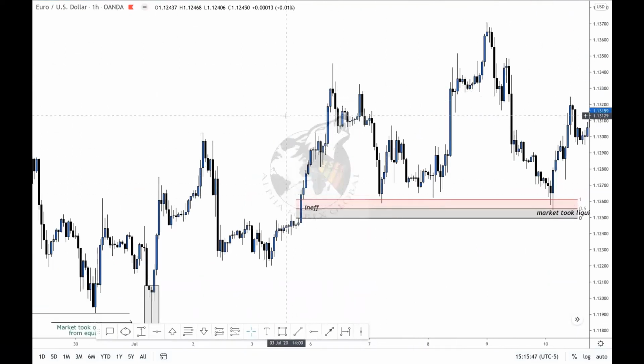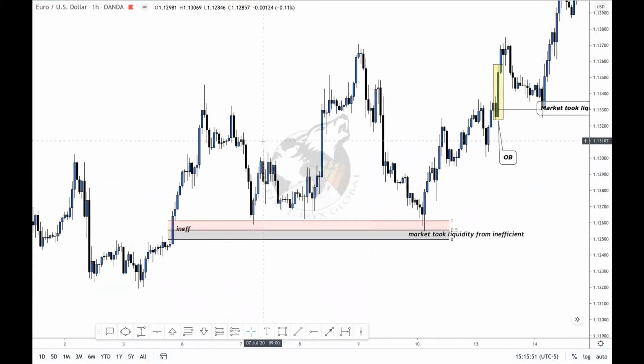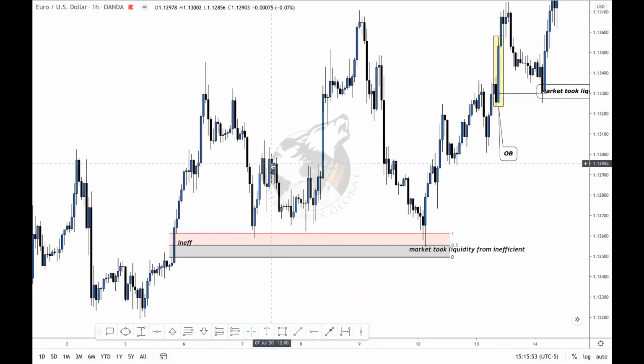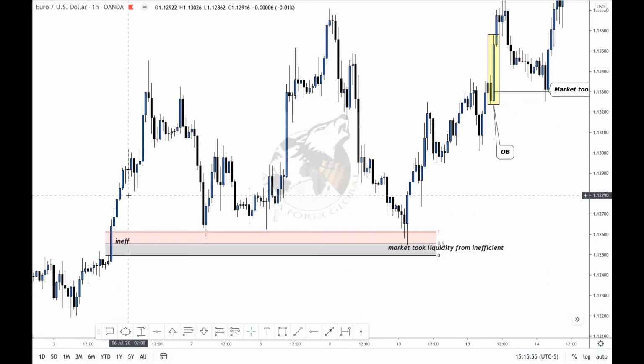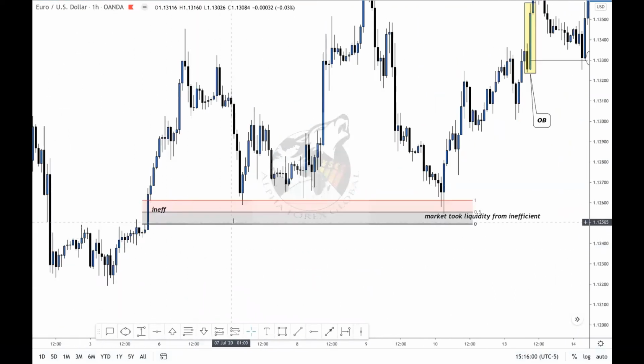Now if you don't know about inefficiency or order blocks as yet, or if you do, maybe you did not know that liquidity is also found in inefficiencies. Notice how the market mitigated from here. The market came back to this inefficient area and then moved in the opposite direction.